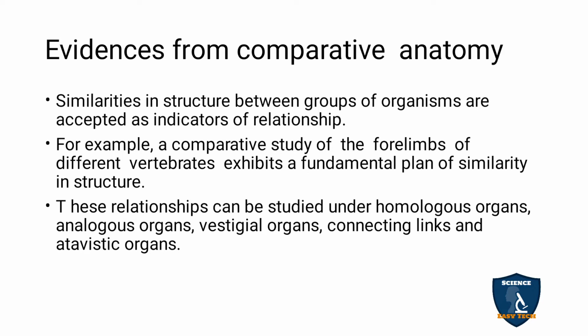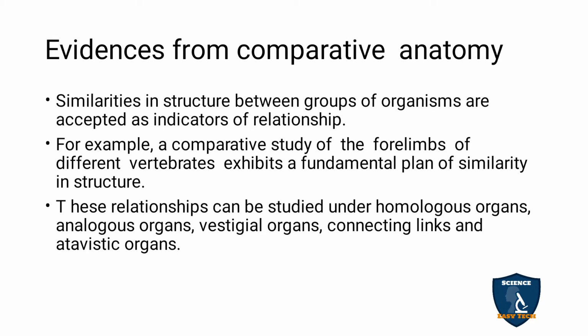This relationship, that is comparative anatomy, is studied under these topics. Homologous means similar in structure but different in function. Analogous means different in structure, similar in function. Vestigial means once upon a time it was there in the ancestor but now it has disappeared. Those organs are called vestigial organs.